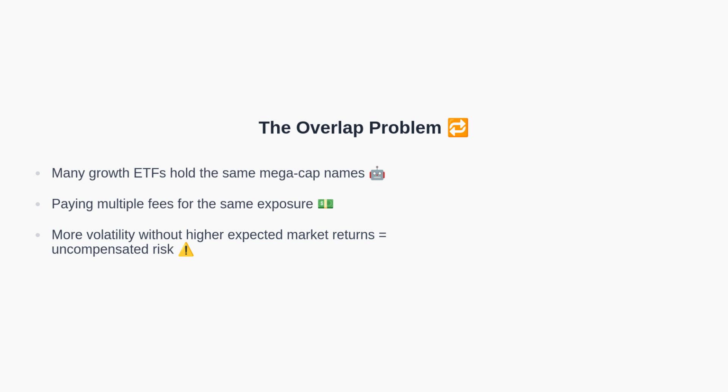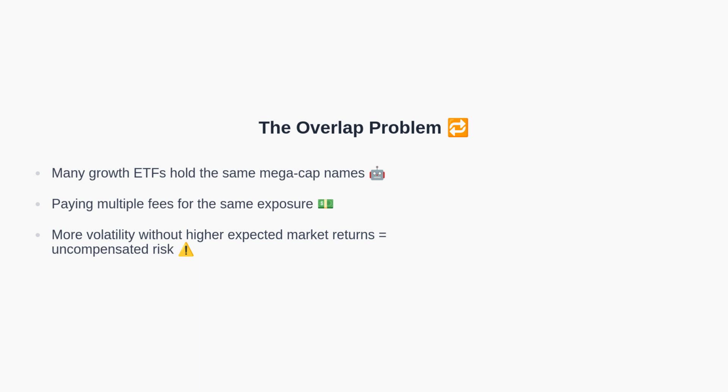Overlapping growth ETFs often hold the same top names already contained within total market funds. By stacking QQQ, VGT, VUG, or IWF on top of a broad U.S. fund like VTI, you frequently end up paying multiple expense ratios for essentially the same underlying stocks. That introduces uncompensated risk because it increases concentration and volatility without increasing expected market returns compared to owning the broad market itself. Therefore, shifting toward a simpler core reduces redundancy and better aligns risk with expected return.